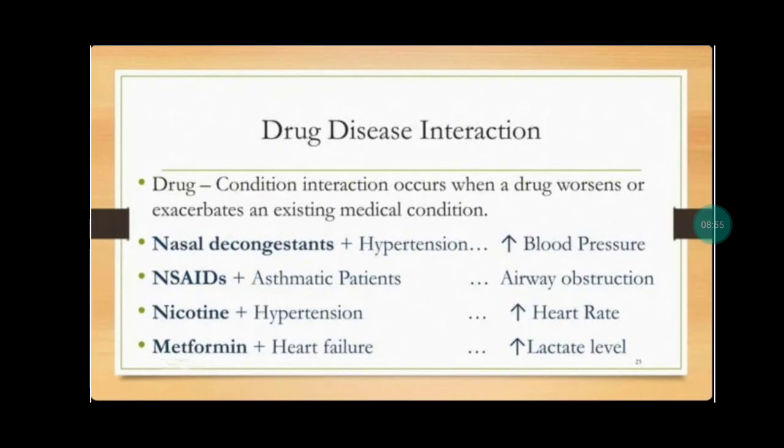The last interaction is drug disease interactions. A drug disease interaction occurs when a drug worsens or exacerbates an existing medical condition. For example, in a hypertensive patient after administration of a nasal decongestant, the blood pressure increases. In an already asthmatic patient after administration of a non-steroidal anti-inflammatory drug, airway obstruction can occur.